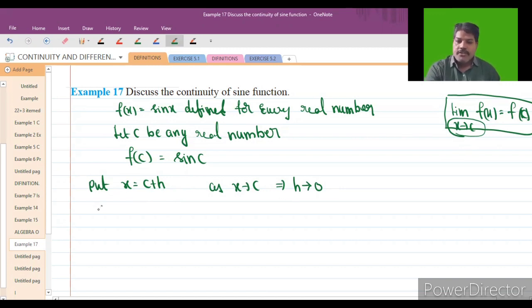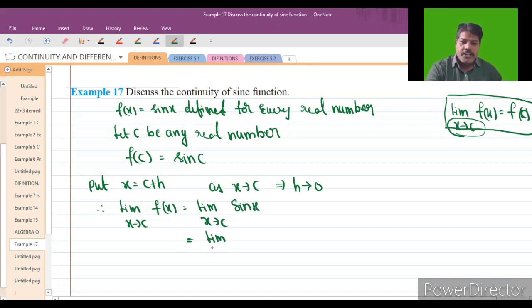So then what happens? See this one: limit x tends to c, f of x, is equal to limit x tends to c, f of x, which is nothing but sine x only. So h tends to 0.